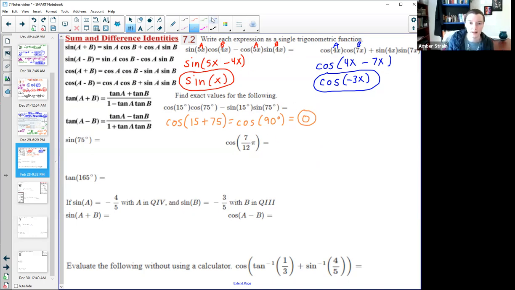Now, you might say, when would it ever come up that it would be in this strange form? A more common place to use these would be in something like this, where it's not an exact value. Back in the day, they didn't have these awesome calculators that could just find sines and cosines of weird angles. They had these big, crazy tables. So if they could make it a combination of angles they did know off of their unit circle, it would save them a whole bunch of time.